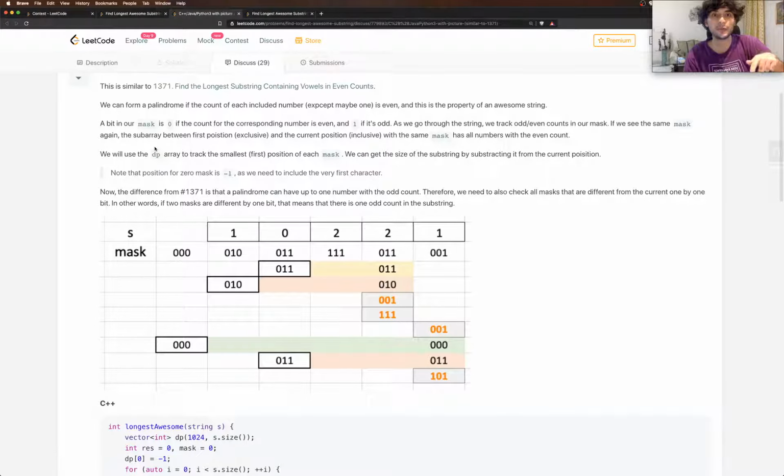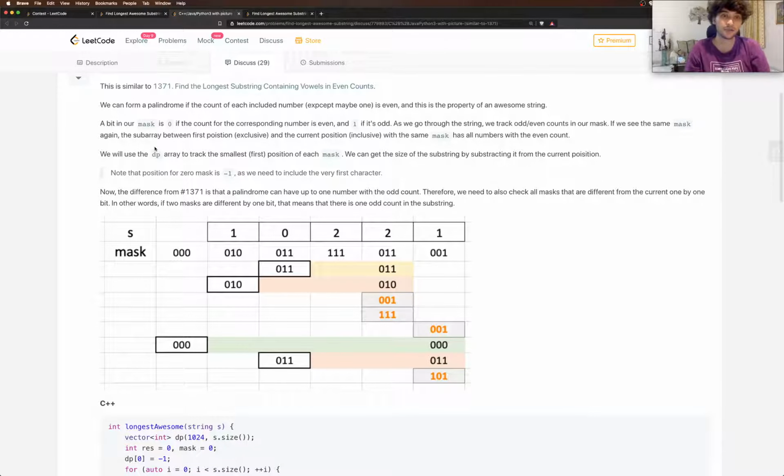What we were doing was maintaining counts, checking the count each time, updating it, and doing a prefix sum and all, but we don't need the count as such. We just need to check whether the count is odd or even, and that can be represented by just a single bit.